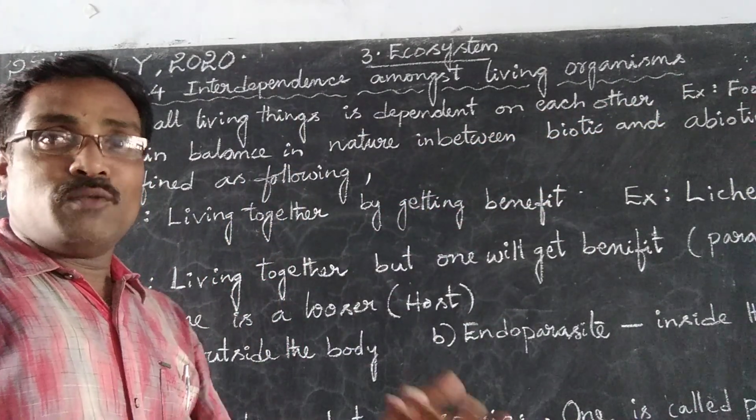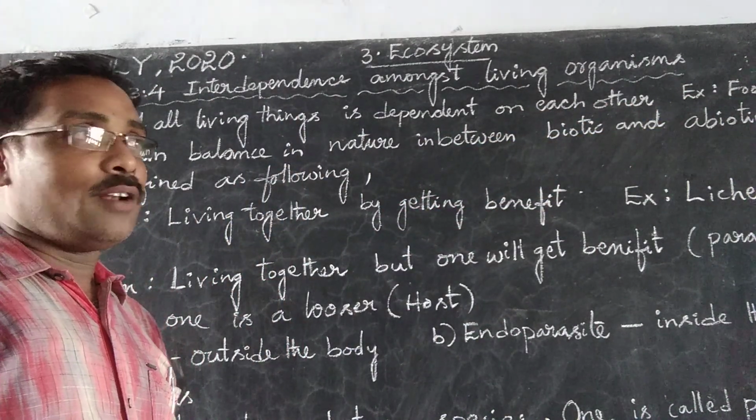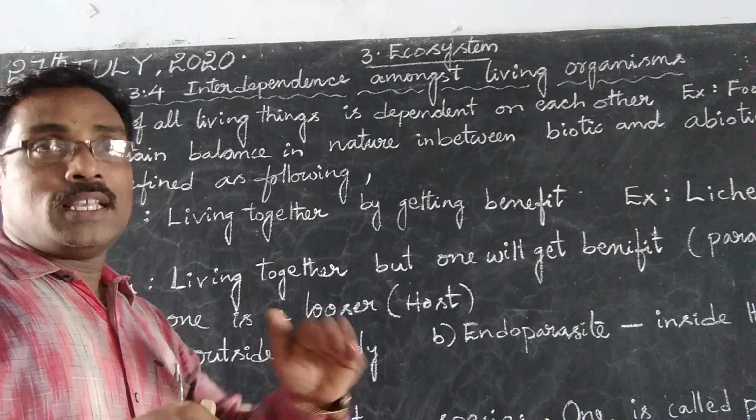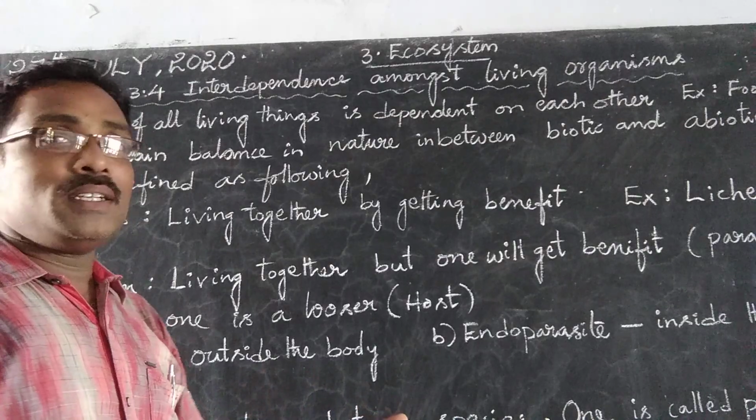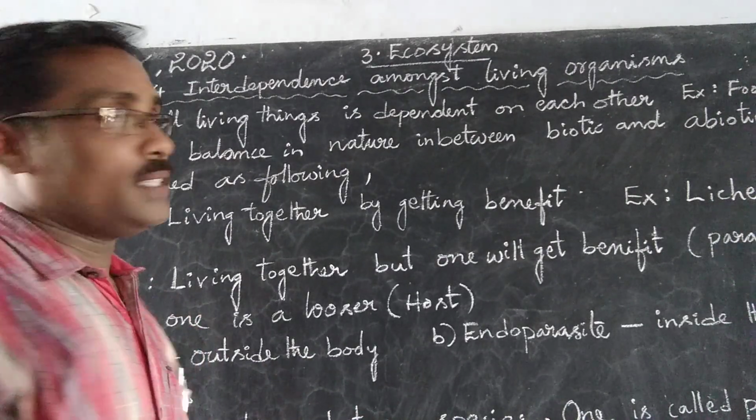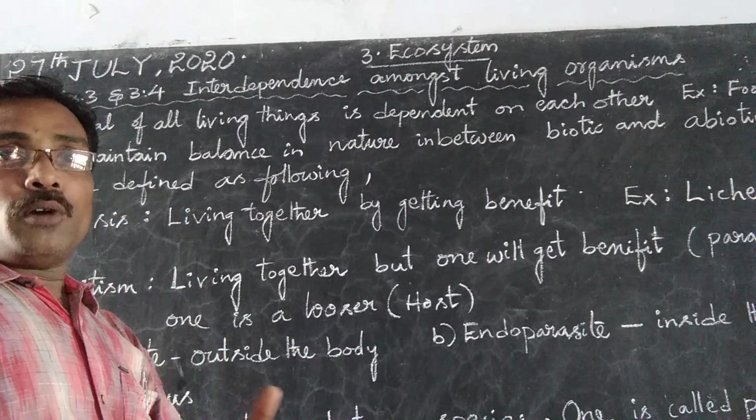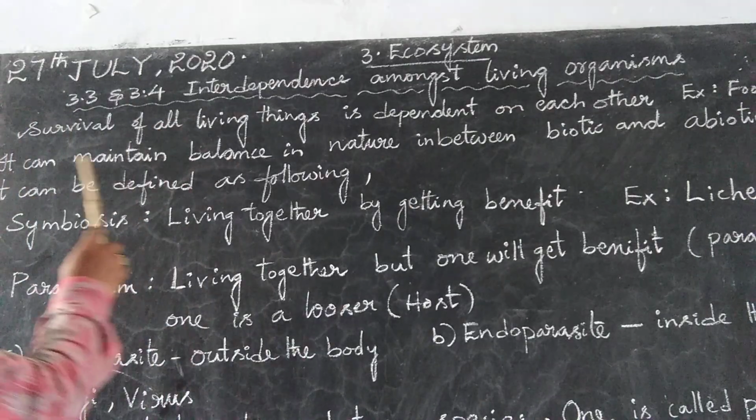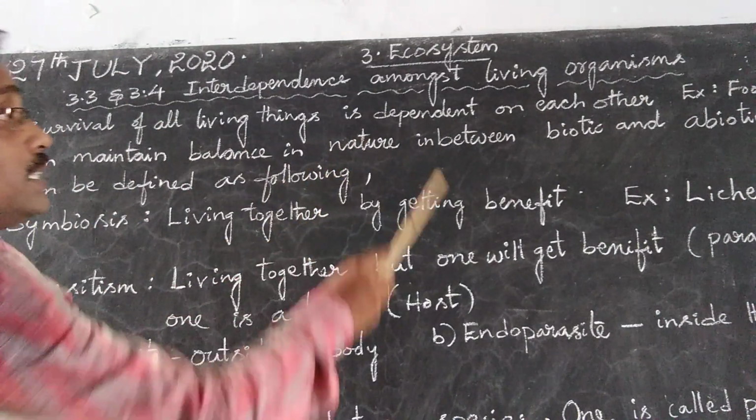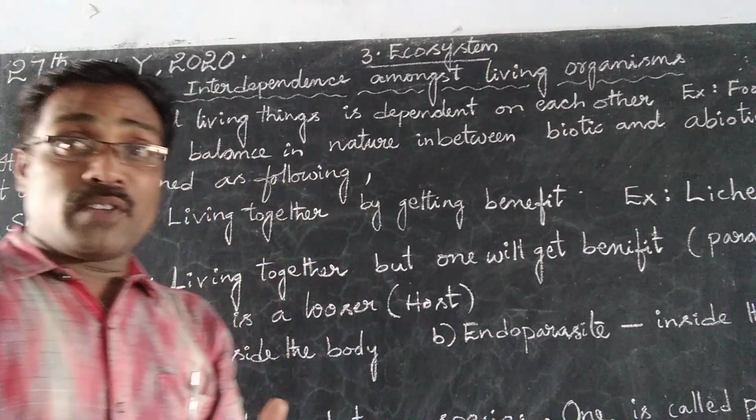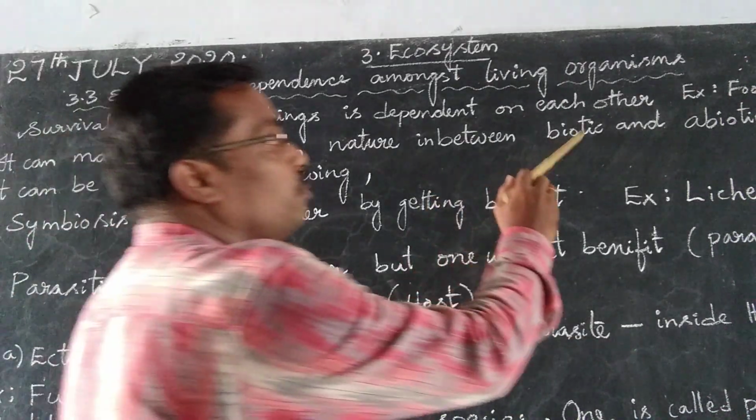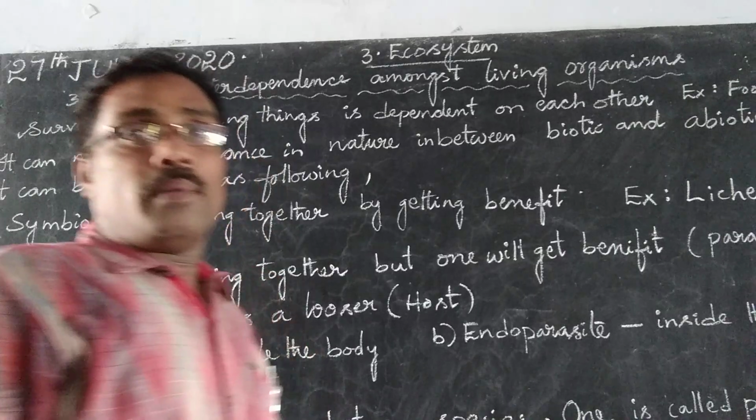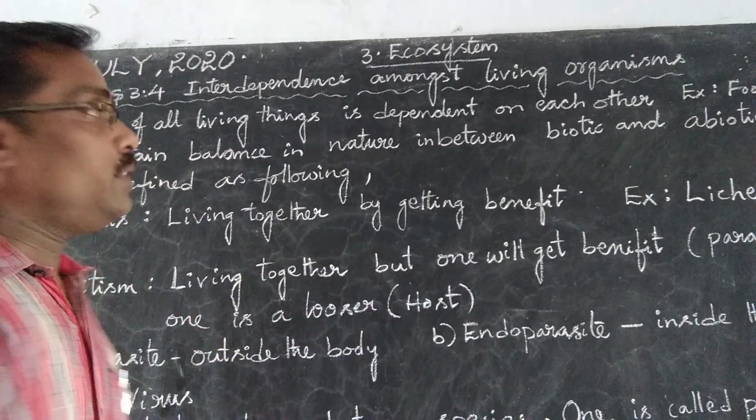For example, the food chain. In the food chain, at the primary level are producers and at the last level, consumers. Producers are the plants, and consumers are animals and human beings. That is the interdependence between producers and consumers, and then balance can be maintained in nature. This interdependence helps in maintaining the balance in nature by balancing both biotic and abiotic components, living things and non-living things.